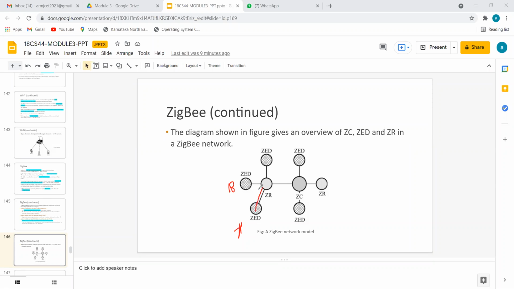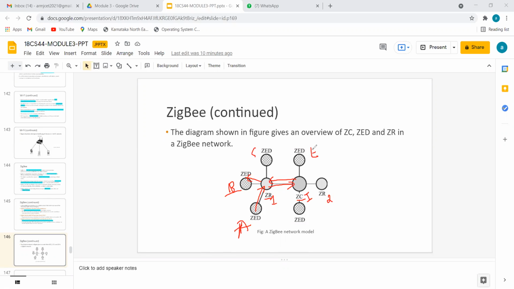How it works, you see: it will take a message from the router, the router will send it to the coordinator, and the coordinator will send it back to the router and again back to the other end device. Always, ZR should report to ZC which end devices it can route, and ZC will manage how many ZRs. Here you can see one ZC, let me call it Roman 1. Roman 1 ZC is coordinating two routers, router 1 and router 2. Router 1 is giving service for device A, device B, device C.